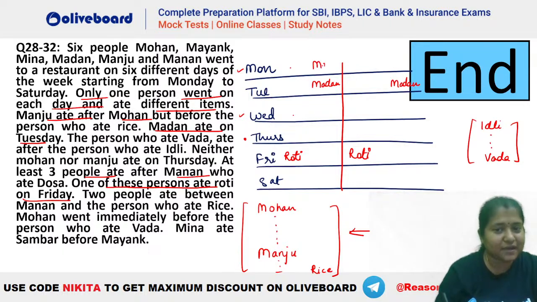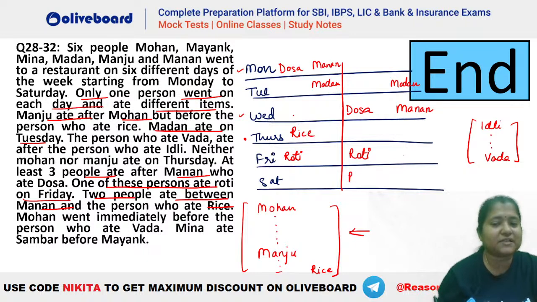So this is one possibility, and similarly this is another possibility. Also, 2 people are there between Manan and rice. So Manan, 1, 2, rice will be this person here. है ना? Similarly here, 1, 2, rice will be this person.